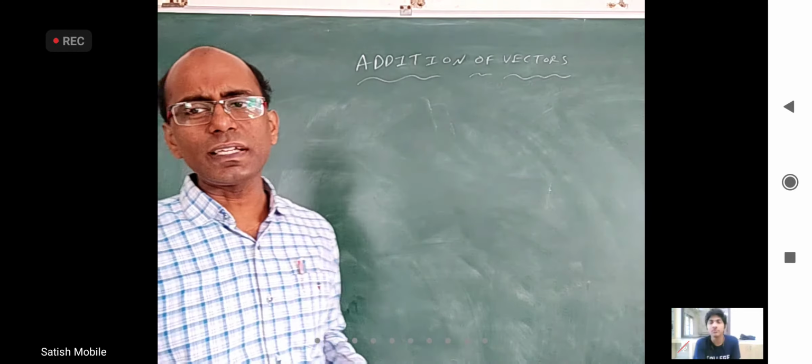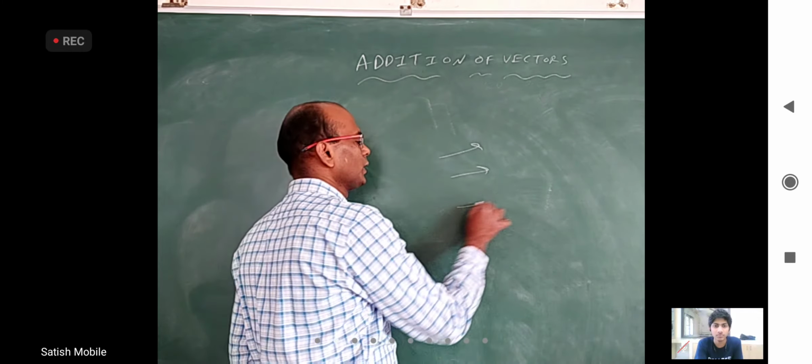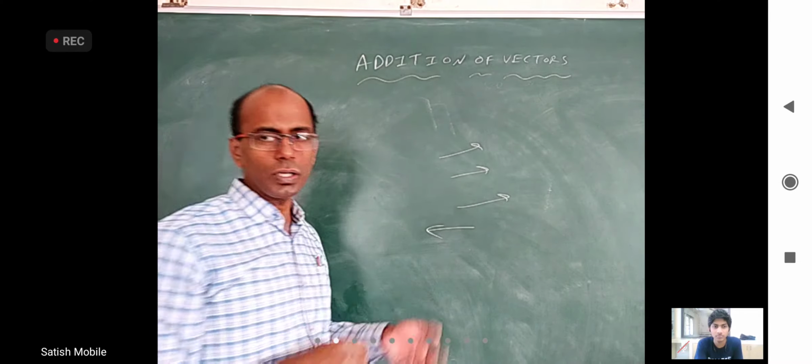There are like vectors and unlike vectors. If two vectors have the same direction, they are called like vectors. And if they have opposite direction, they are called unlike vectors.